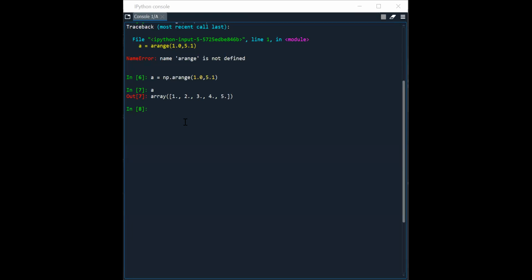Sir, the array starts with 1, sir. Start with 1, and end with what? It will increment by 1, sir. Incrementing with a value of 1, up to 5, right? So let's check with this command what it will do.